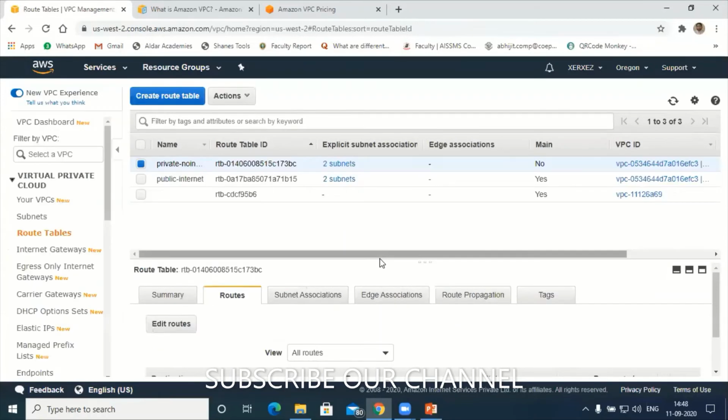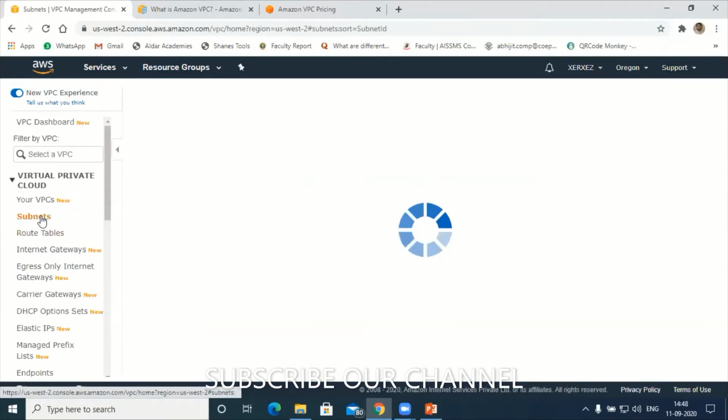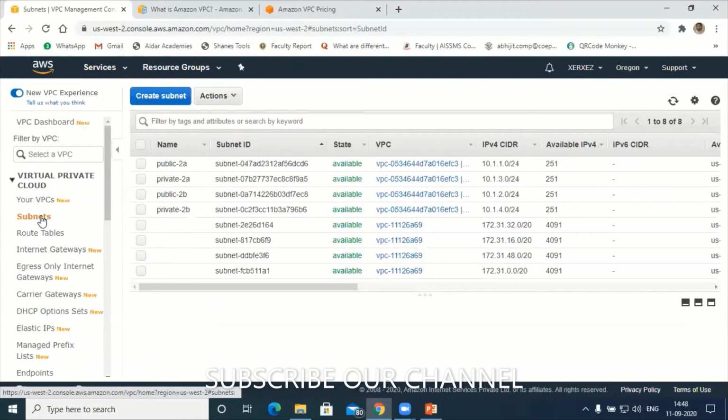This is how we are configuring the VPC. Now next, what I have to do is go to subnets again. Now I'm giving the internet access. Remember, internet access.